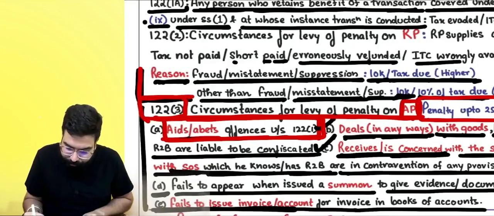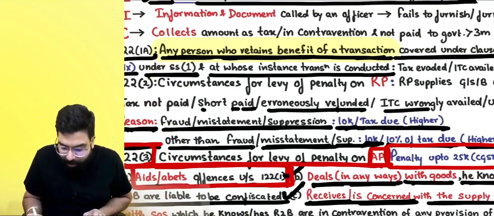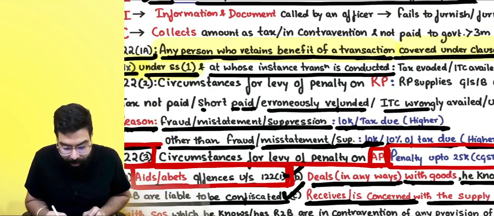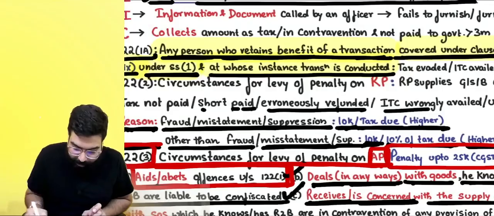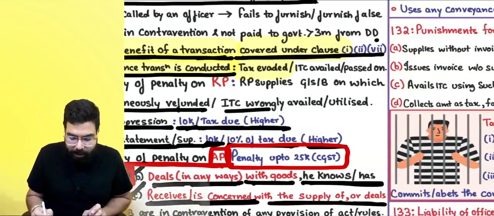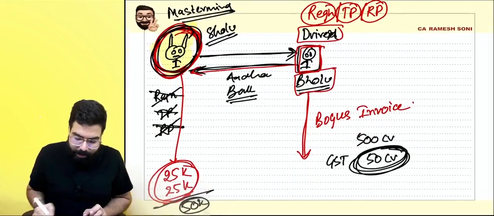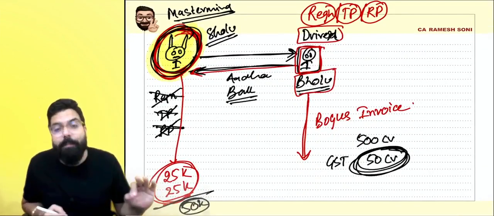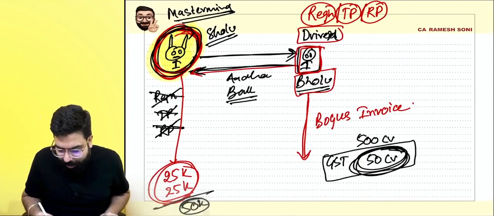See over here, everyone. They are trying to tell, sir, any person who retains the benefit of a transaction covered under 1, 2, 7 and 9 under subsection 1, and at whose instance the transaction was done, he shall be liable to a penalty of tax evaded, ITC availed or passed on. How much penalty can be levied on Solu if the bogus invoice ITC which has been passed on is 50 crore?